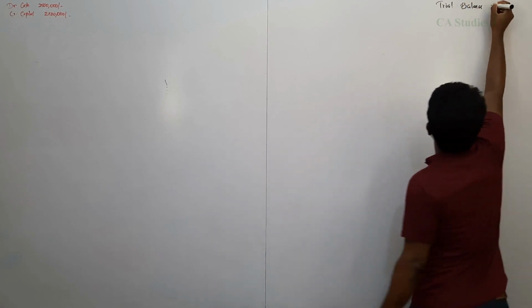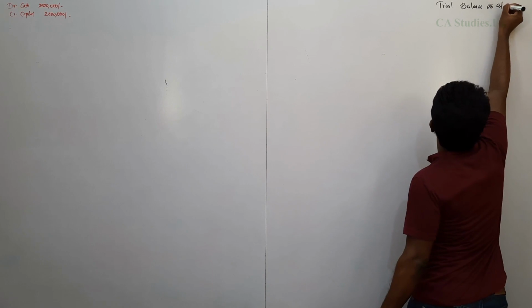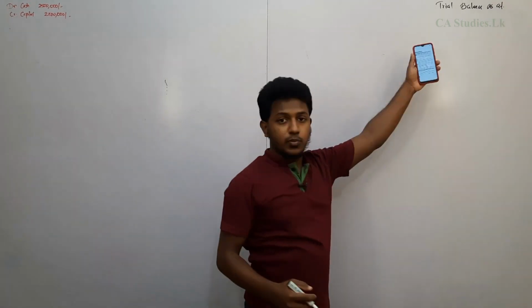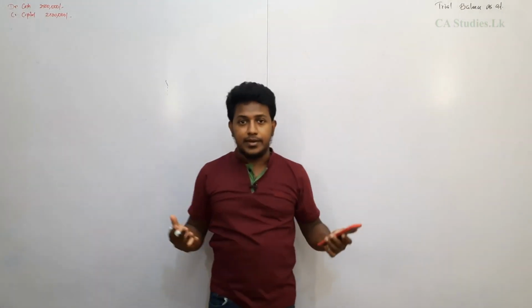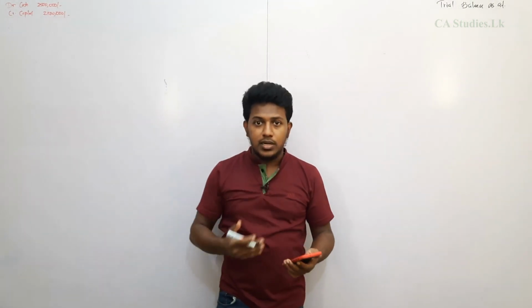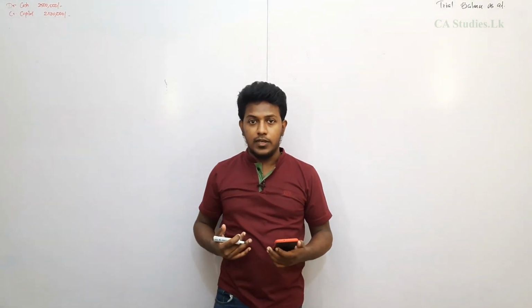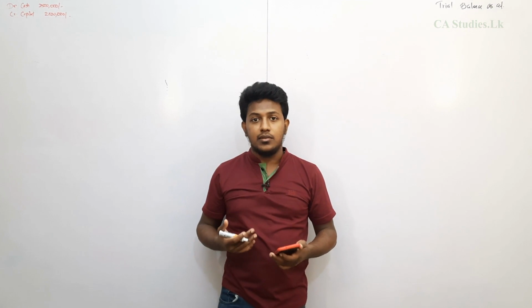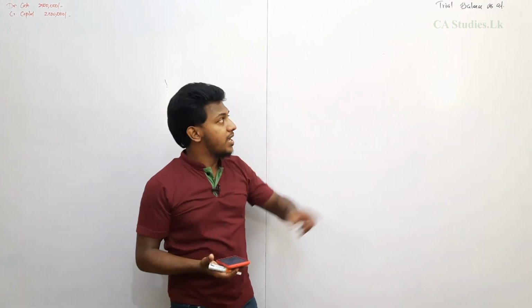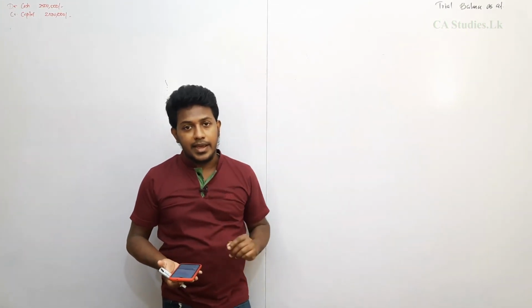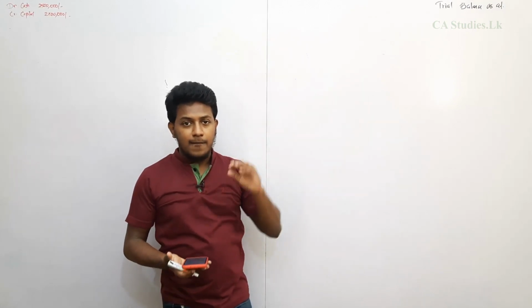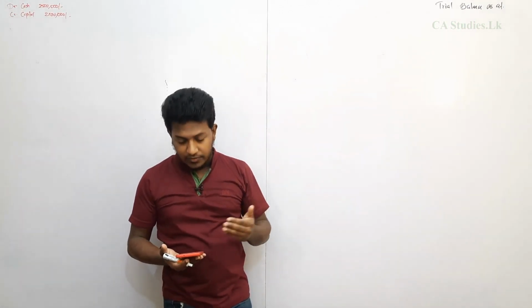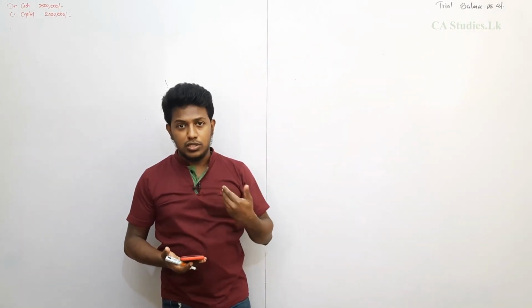The third one is the trial balance. I have to put a date, but I don't know the date because I have not read the question fully. If I read the question fully, I will understand the date on which we balance the trial balance. At the moment I am keeping it blank.